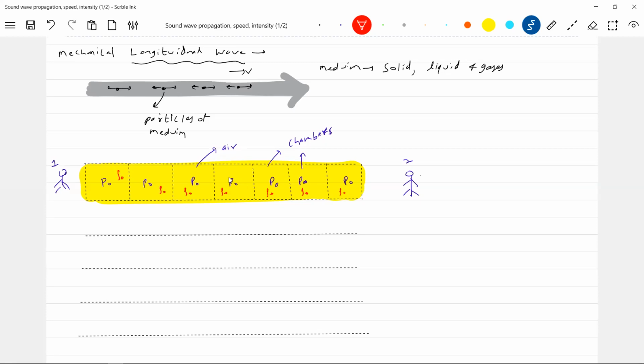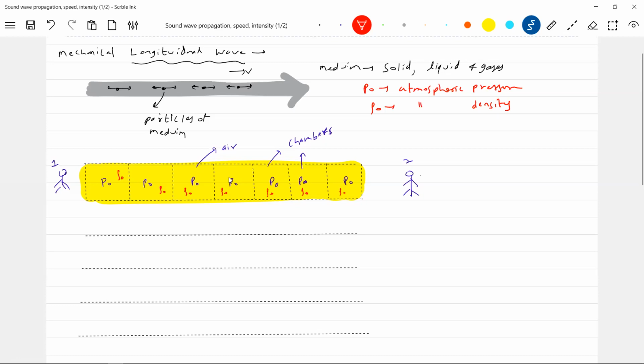What is P naught? Atmospheric pressure. What is rho naught? Mean atmospheric density. We know the P naught value, we know the mean atmospheric density.